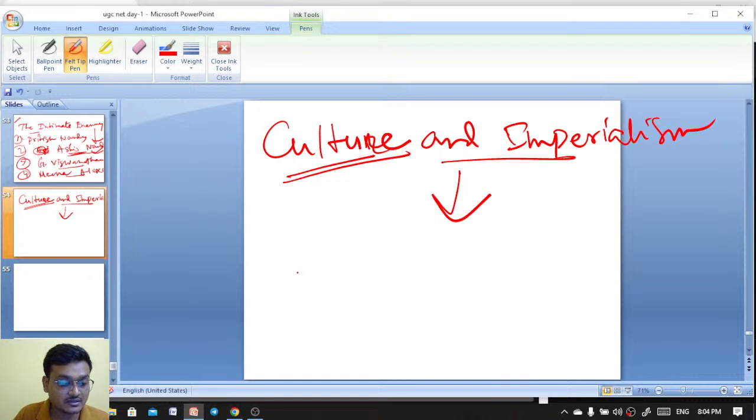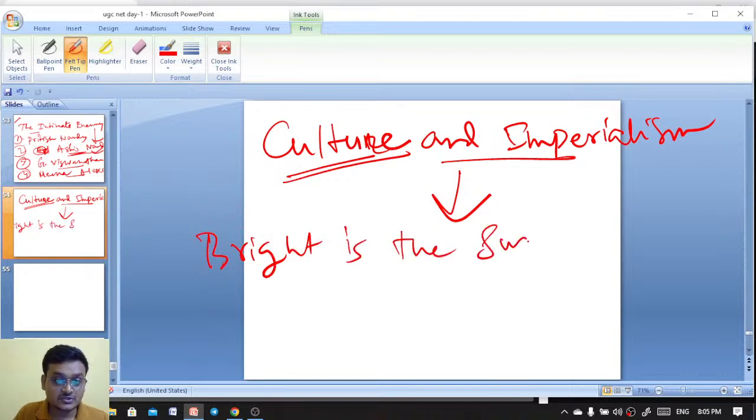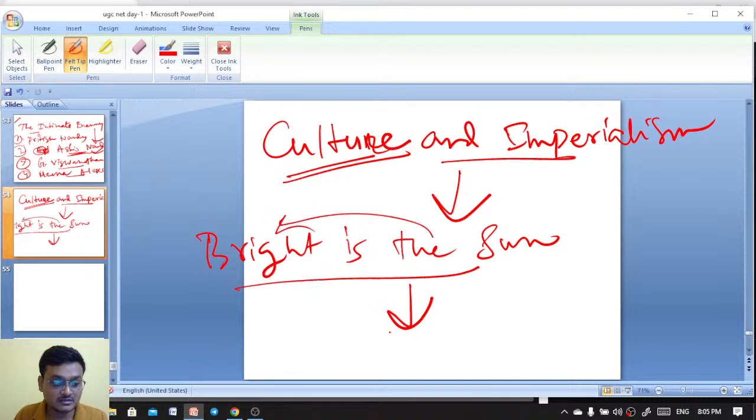I should have written "I have traveled much," but I have written "Much I have traveled." Look, another example: "Bright is the sun." If I write "bright is the sun," the structure of the sentence changes, the words are reordered. Normally we say "the sun is bright." This is hyperbaton.